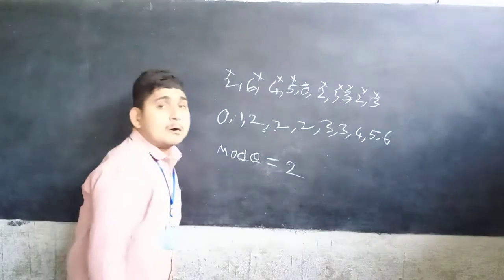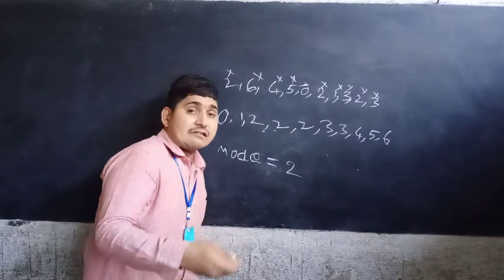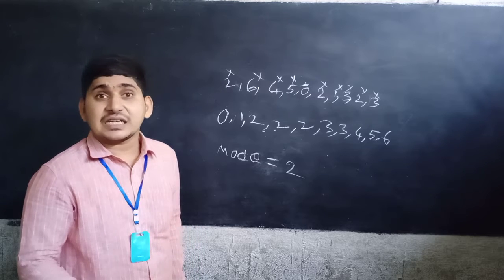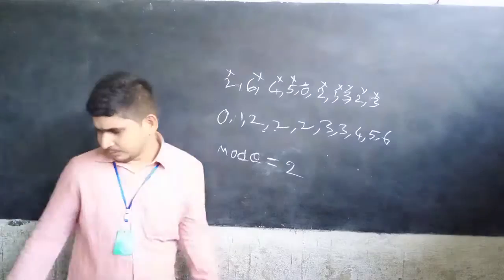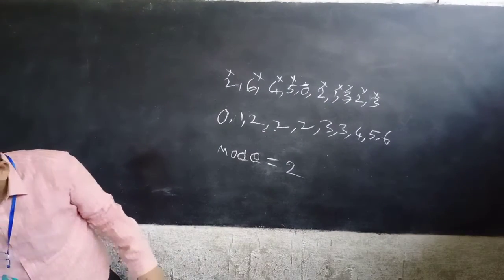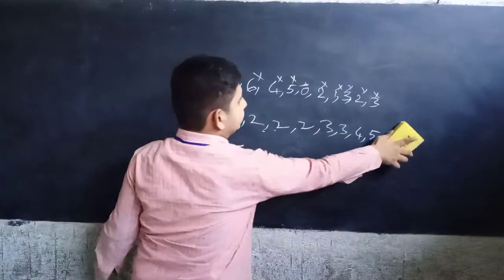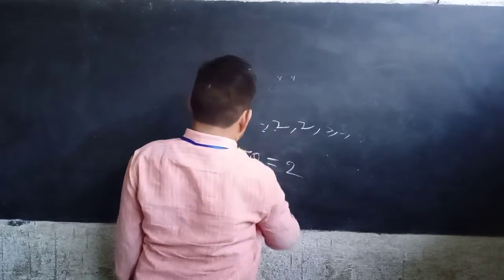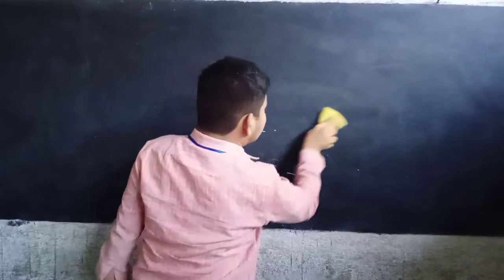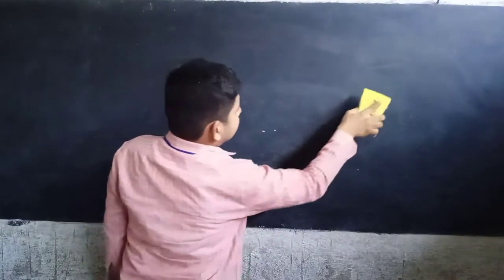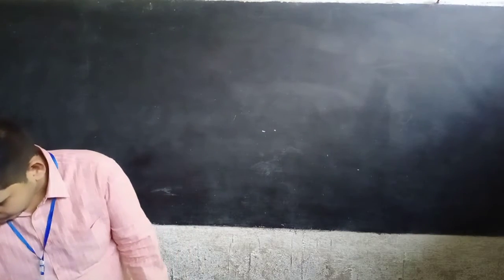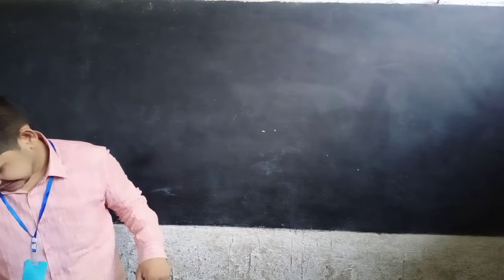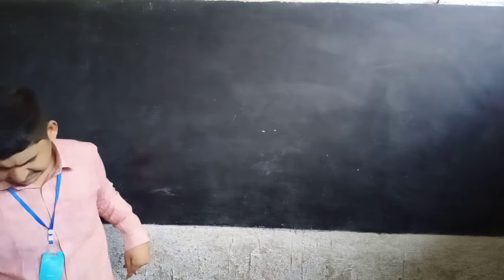Now, how do we find the mode for grouped data? Let us see. Like mean, there is one formula for finding the mode for grouped data.